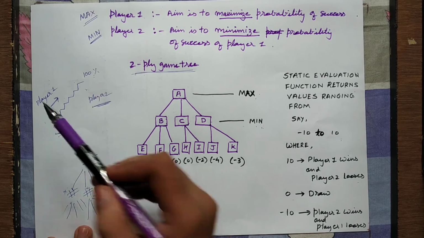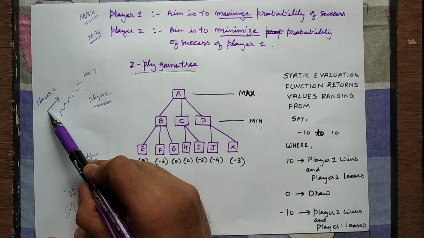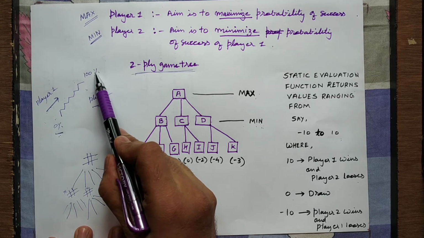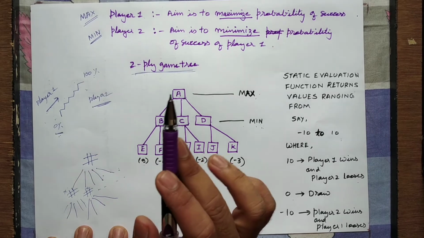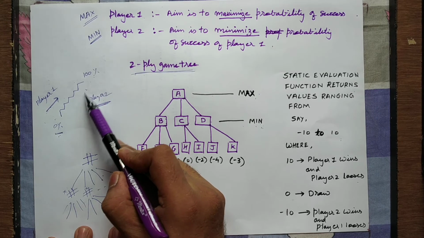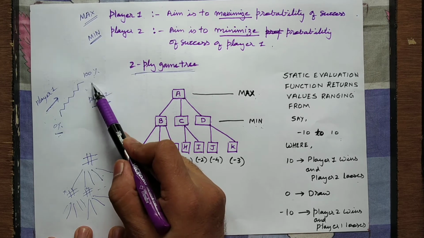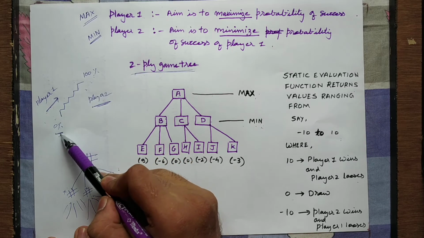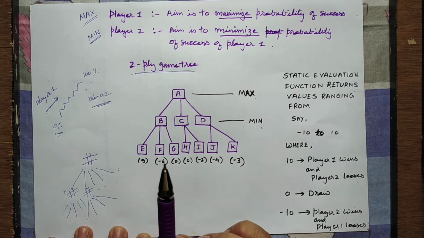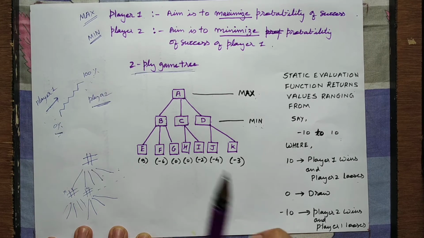When player 1 moves up the ladder of success, the moment he reaches here, obviously player 2 has lost. So player 2's aim is to pull him down the ladder, and if player 2 is able to take player 1 down to 0, then player 1 has lost and player 2 has won the game.